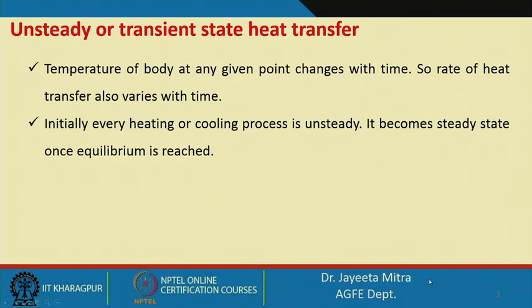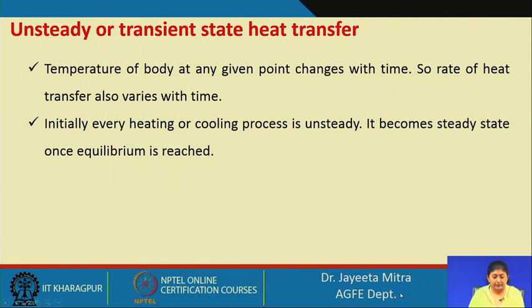Initially every heating or cooling process is unsteady. As I said, we start in the unsteady state and eventually reach an equilibrium condition, and that is considered the steady state heat transfer.